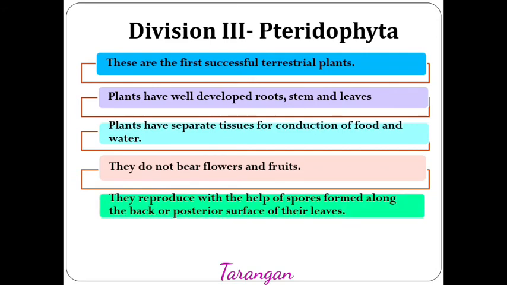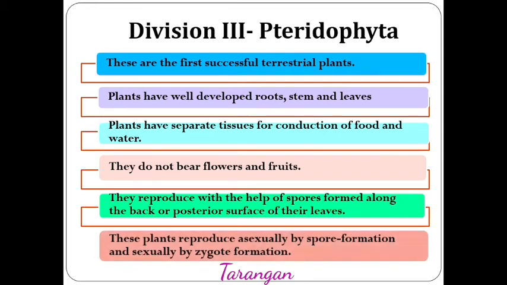They reproduce with the help of spores formed along the back or posterior surface of their leaves. On the back side of the leaves, sporangia are present. These sporangia are useful in production of spores. These plants reproduce asexually by spore formation, as we have discussed above, and they also reproduce sexually by zygote formation.